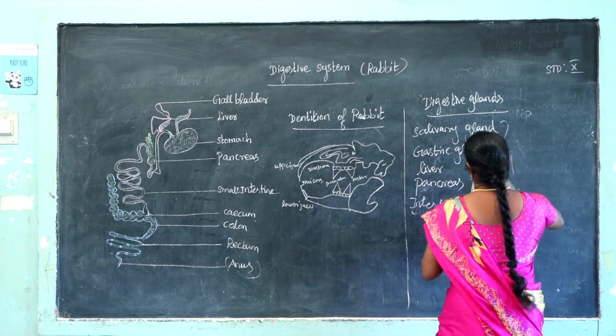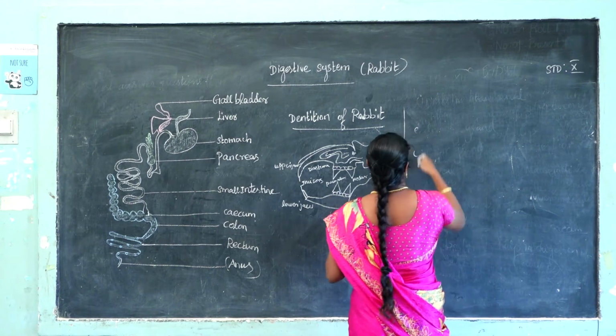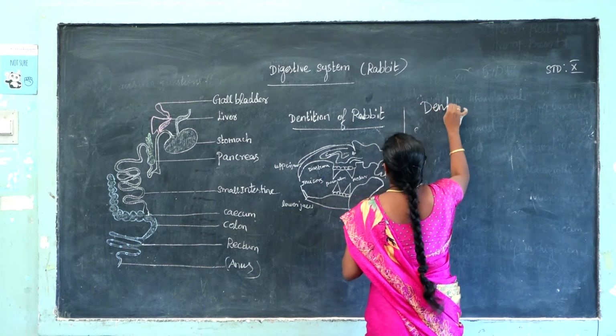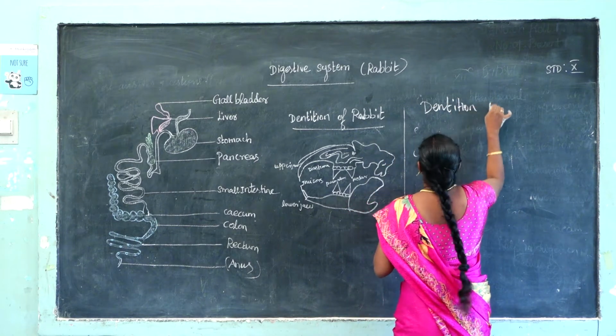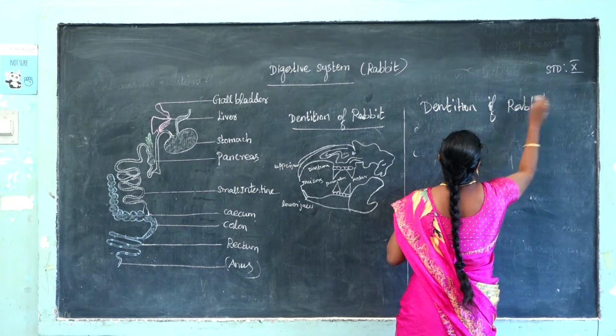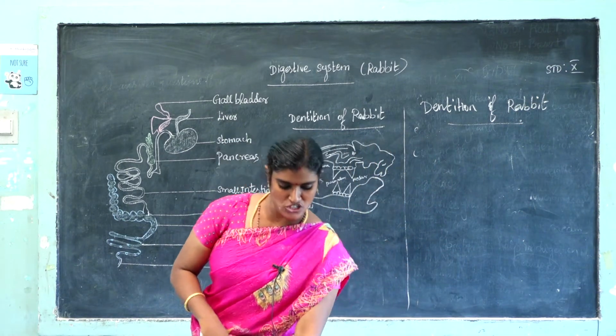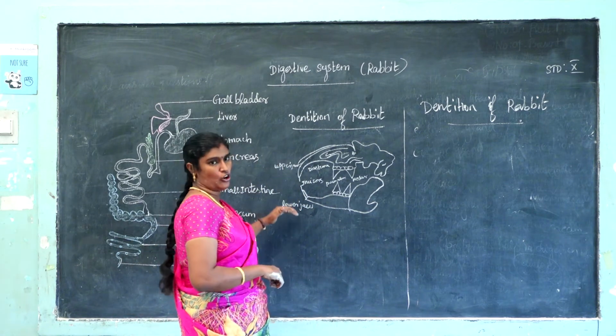Dentition in rabbit. What is dentition? Dentition is the arrangement of teeth. In rabbit, the upper jaw and lower jaw are present.